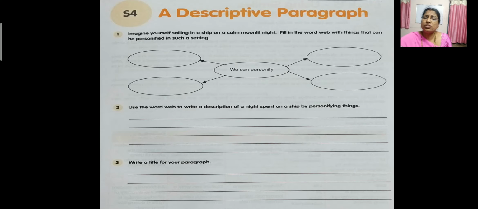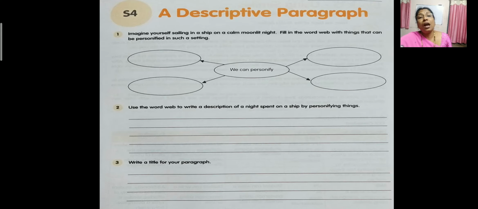Then when you want to personify these things, means you have to look at the moon. Okay, you have to look at water. Okay, all that you have to see. Then only you can write. So everyone, you can write everyone went to sleep at night. So it is night time now. So everyone went to sleep at night. And you did not sleep. So you can write I did not sleep. So what you were watching? Yes, I saw stars. You can write I saw stars.